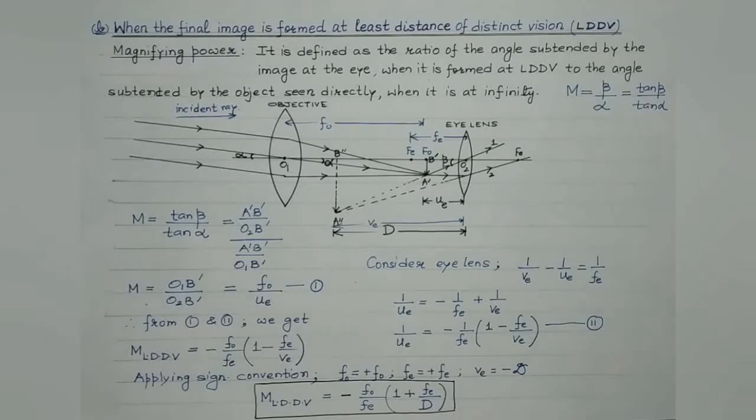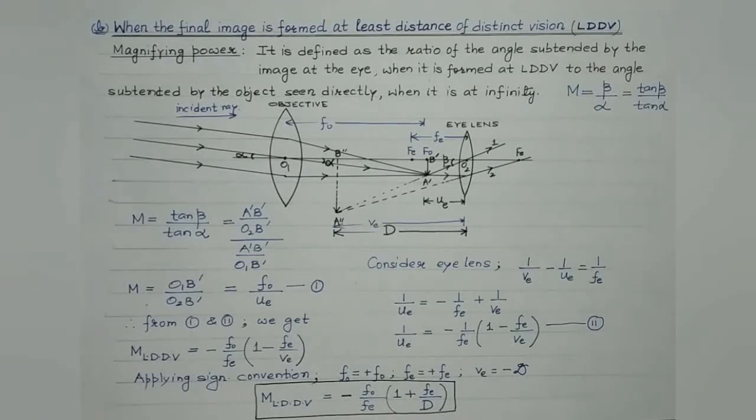So students, we have covered this topic as well. We have discussed both the cases: when the image is formed at infinity, which is known as the normal adjustment, and the second case when the image is formed at LDDV. In both the cases, we have found the expression for the magnifying power. So do revise this article, do practice the ray diagrams, which are very, very important. Without drawing the relevant ray diagram, you won't be able to derive these expressions for the magnifying power.